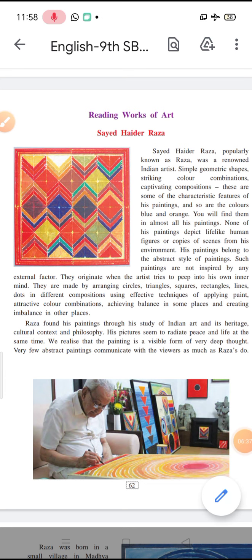So having done the warming up activities, let us move ahead to the lesson. As I told you children, the first part is about Syed Haider Raza, and you can see this is